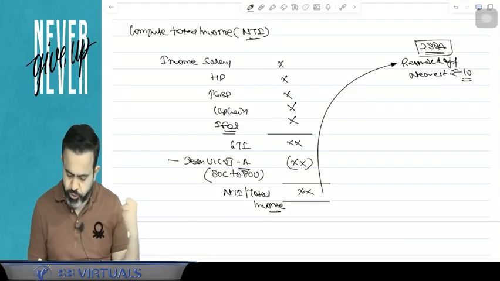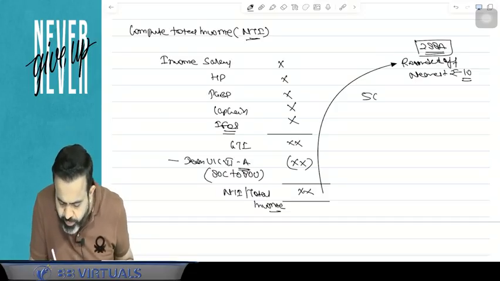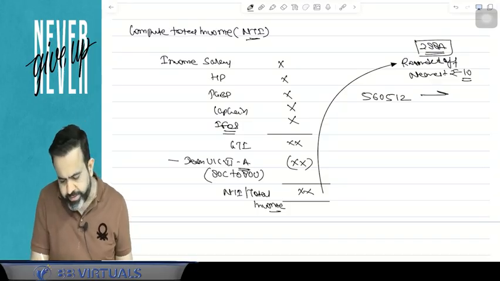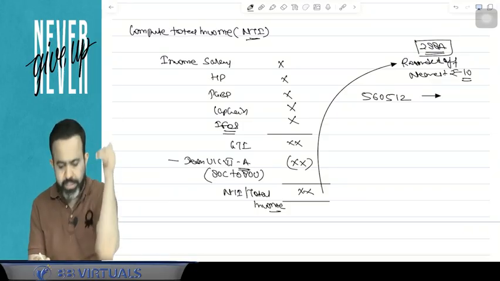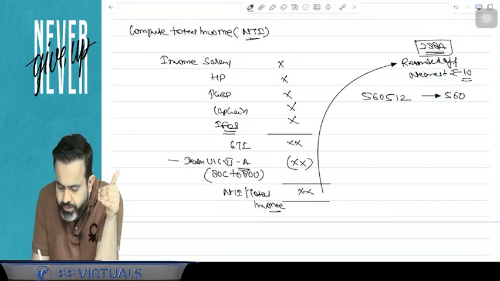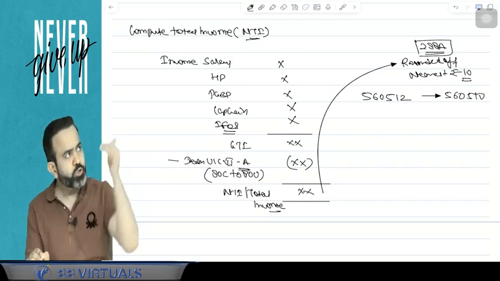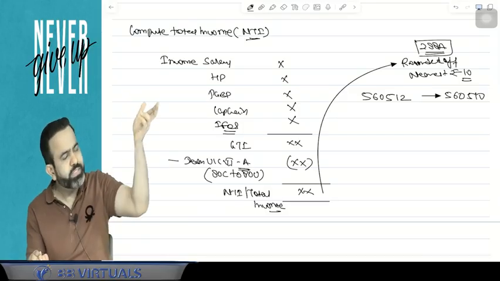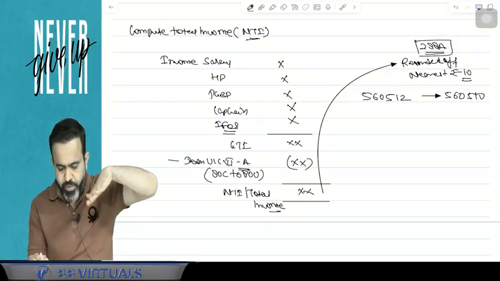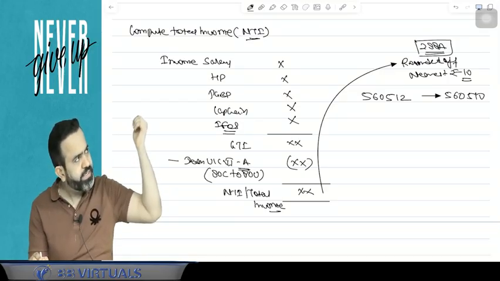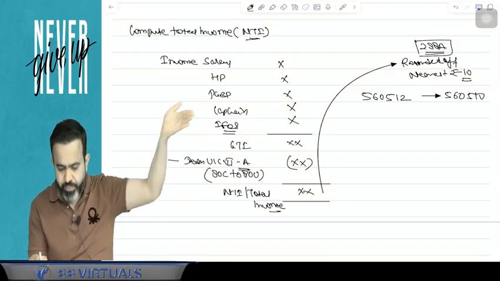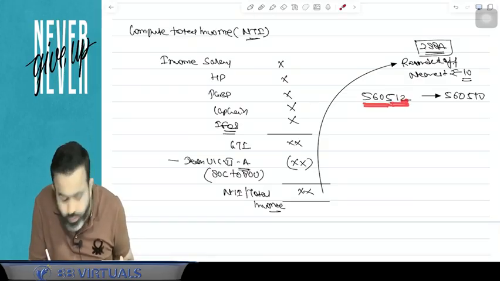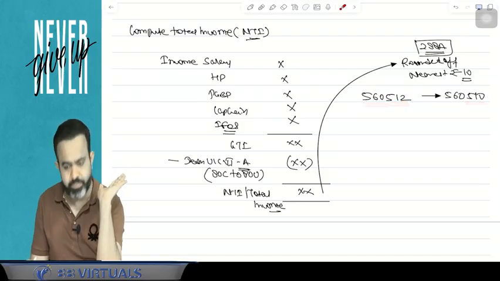Now what do you mean by nearest rupees of 10? Suppose your income is 5,60,512. Here the nearest 10 rupees is 5,60,510. Because if the last digit is 1, 2, 3, 4, then you have to round down to the lower 10. And if it is 5, 6, 7, 8, 9, then the upper 10. So here 5,60,000 and 512, the 2 you have to ignore, so it is 510.